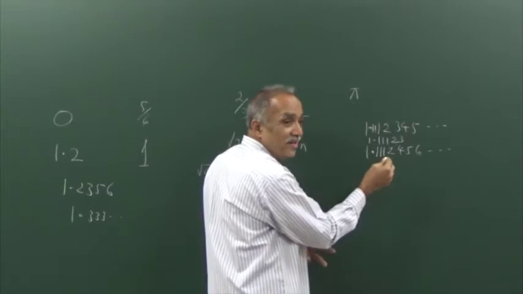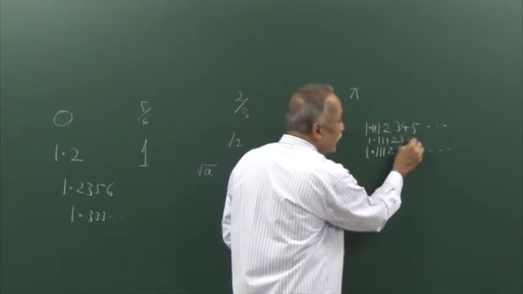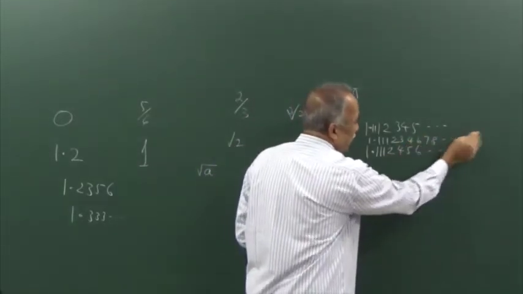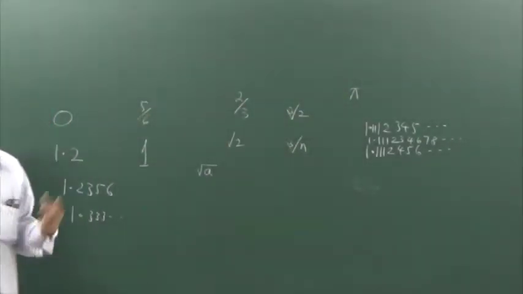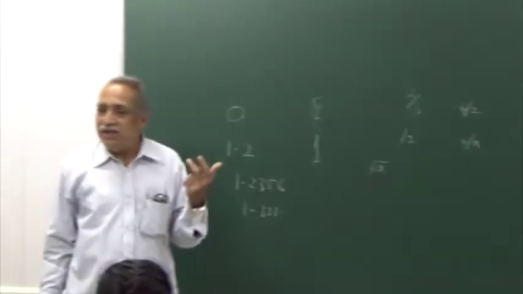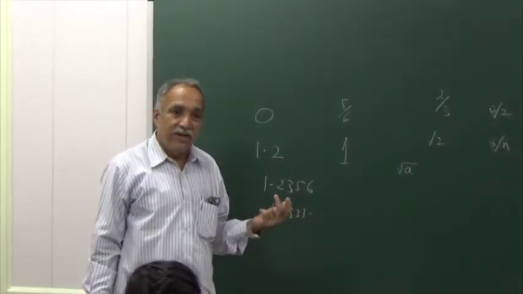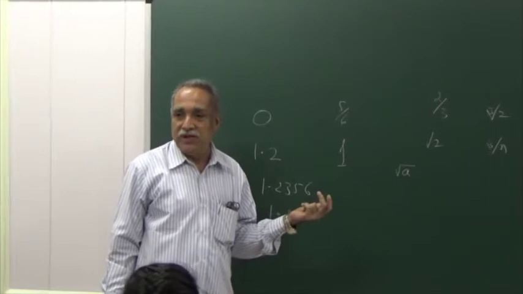Yes. Next digit. Okay. Like this, you can insert as many irrational numbers as you like, as many rational numbers as you like.